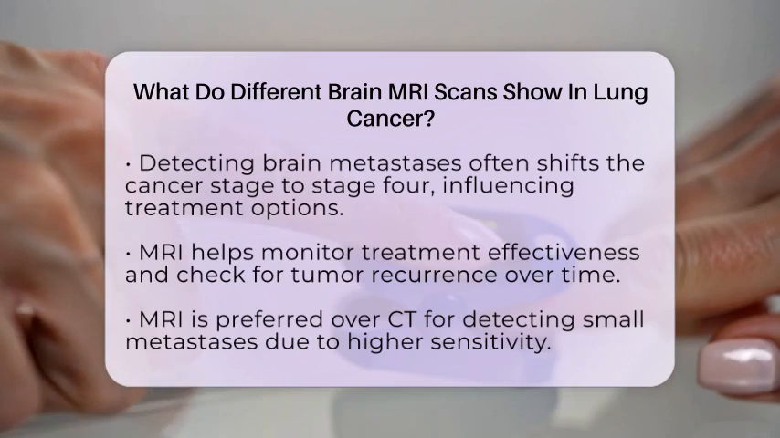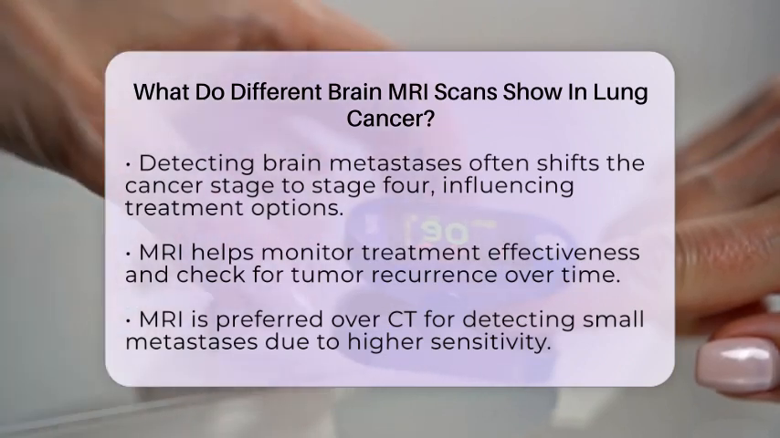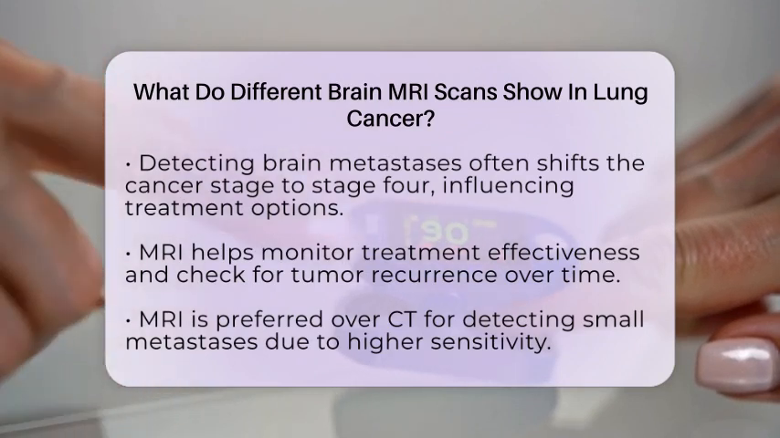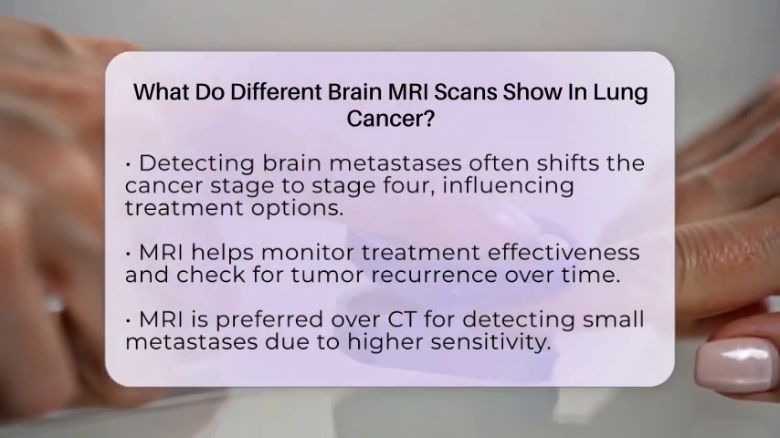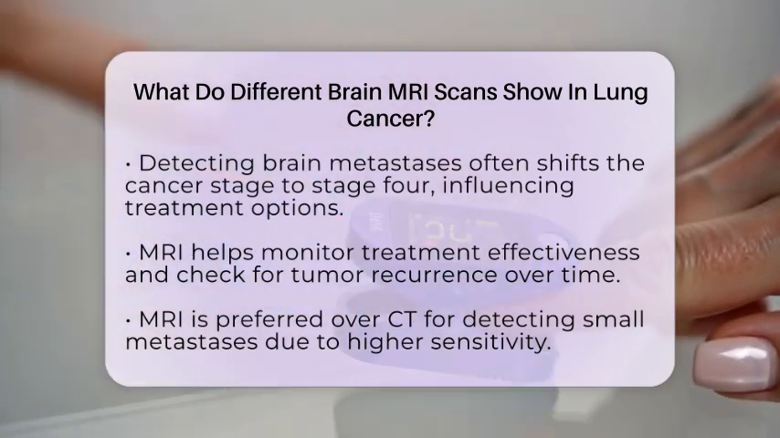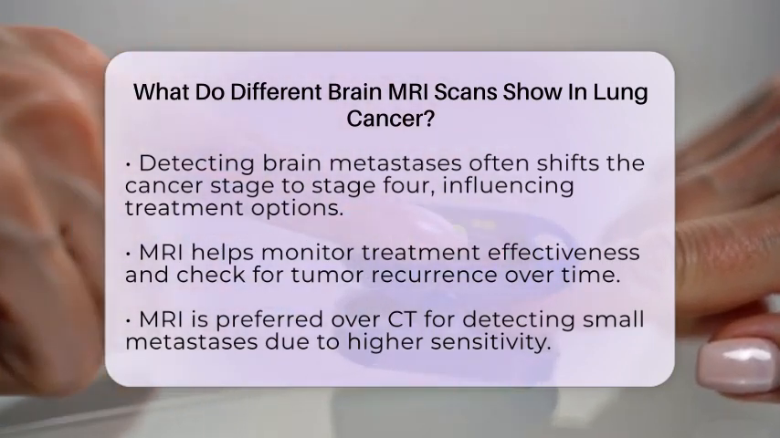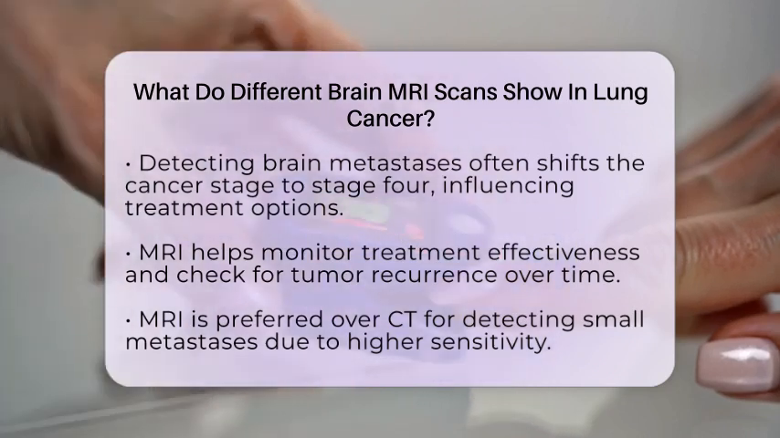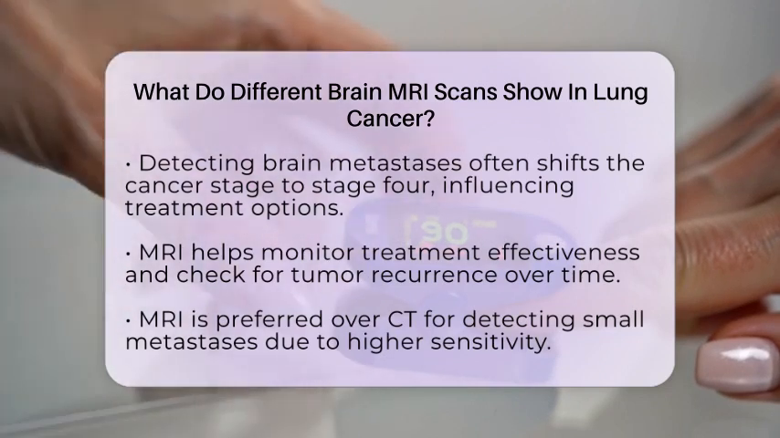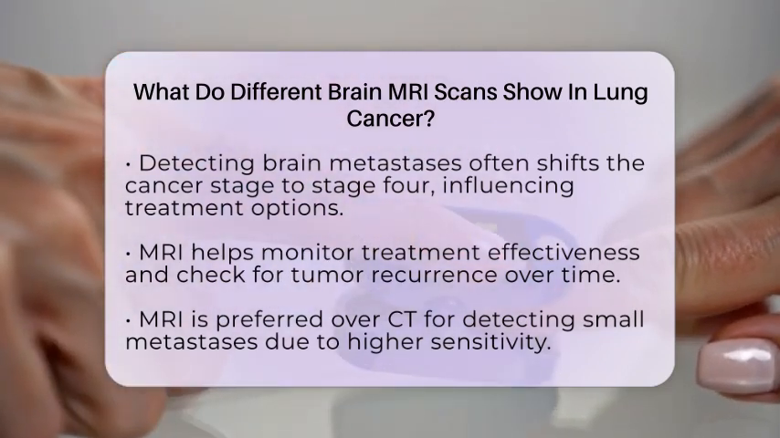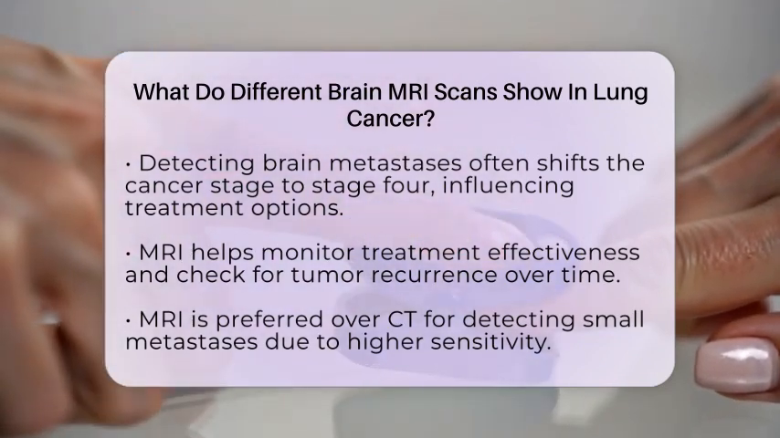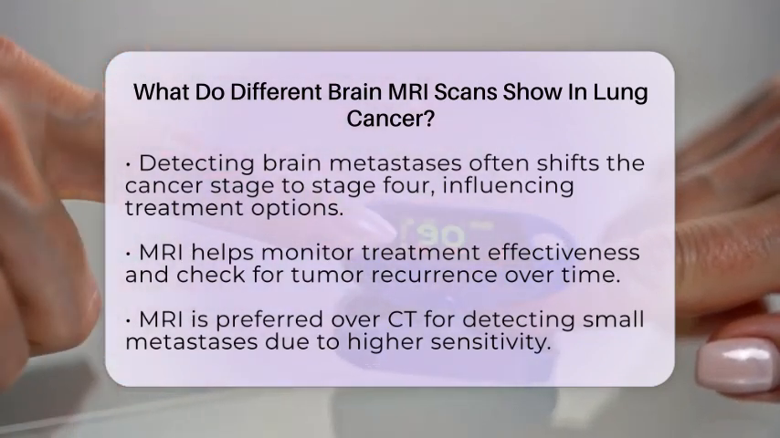When MRI detects brain metastases, it often changes the cancer's stage to stage 4, which is more advanced. This information influences treatment choices, such as targeted therapy, immunotherapy, radiation, or surgery. Detecting metastases before symptoms develop allows for earlier intervention, which can improve quality of life. Doctors also use MRI to monitor how well treatments are working and to check for new or recurring tumors over time. While MRI is highly sensitive, it does have some limitations.